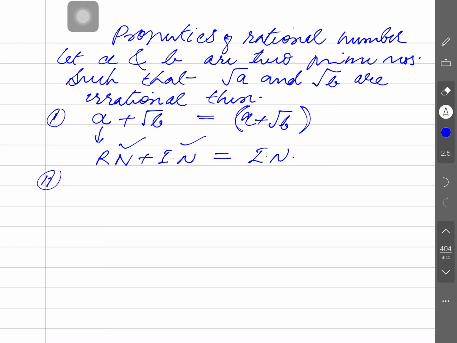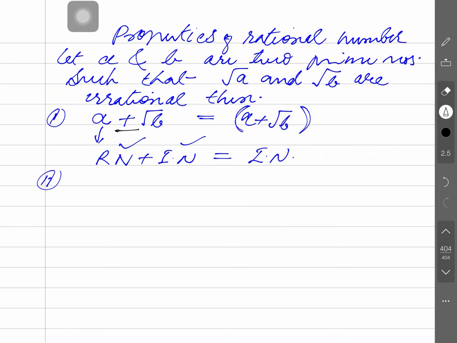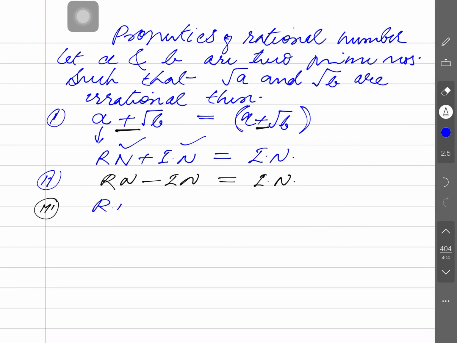Now the second property. Minus can also be implied between them in the same way. So a rational number minus an irrational number is again an irrational number.